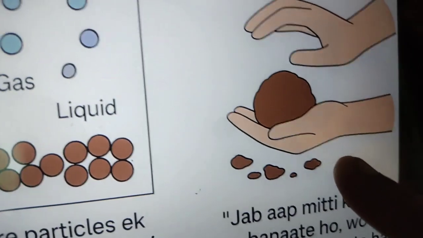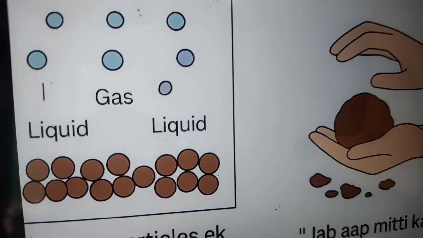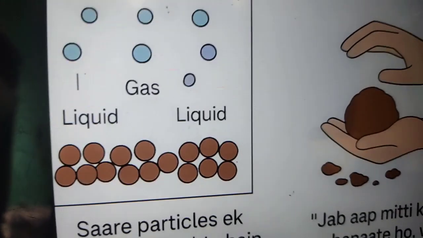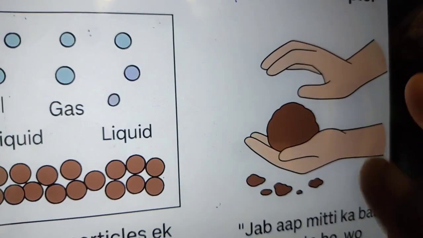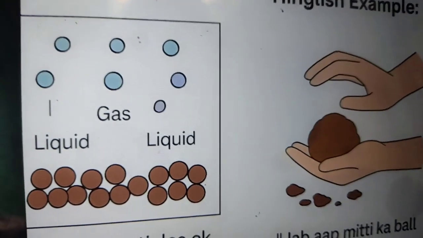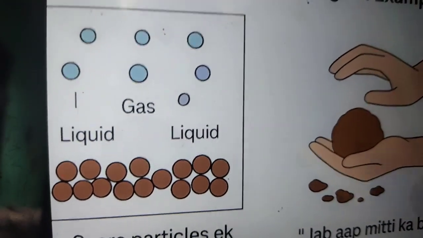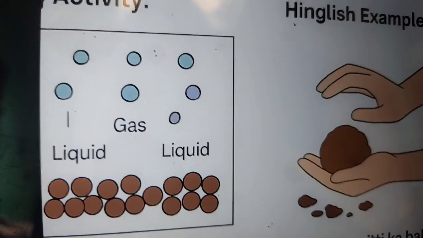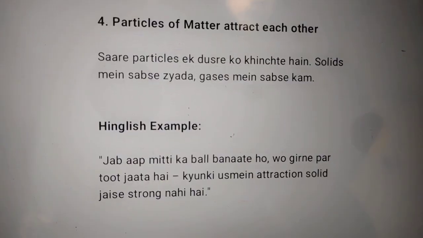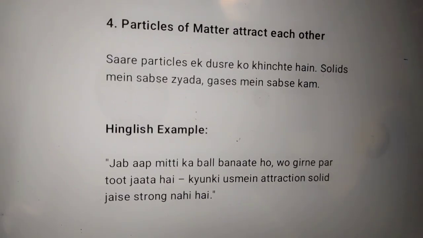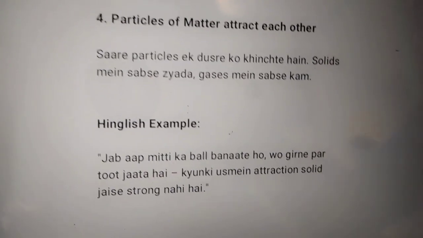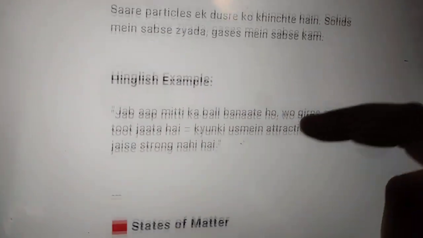Because this ball is not closely packed. All particles are not attracting each other, and that is why this ball breaks down when it falls. This is the best example of this activity. Now directly on to the next one, which is particles of matter attract each other. So this is already complete.